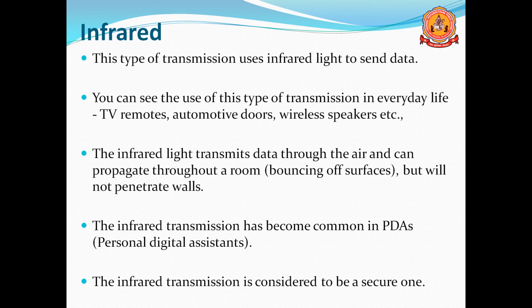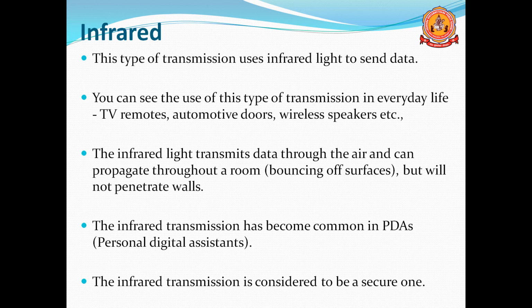The infrared light transmits the data through air and can propagate throughout a room, bouncing off surfaces. It will not penetrate walls. Remember, it is used for small areas.